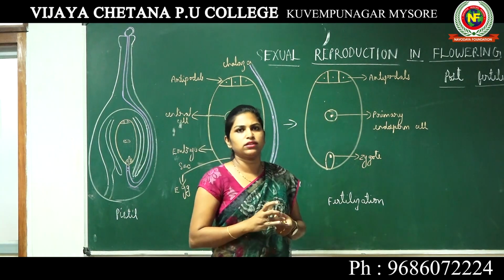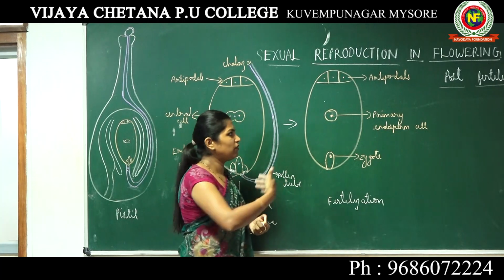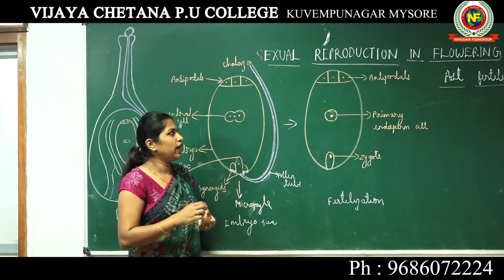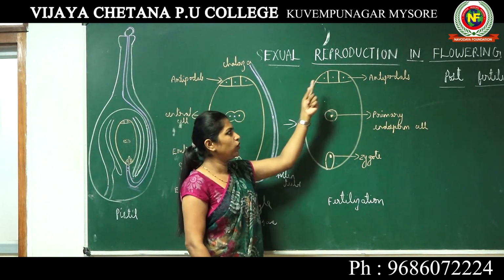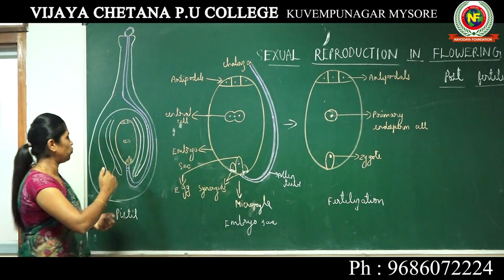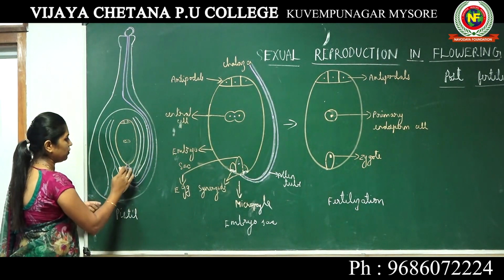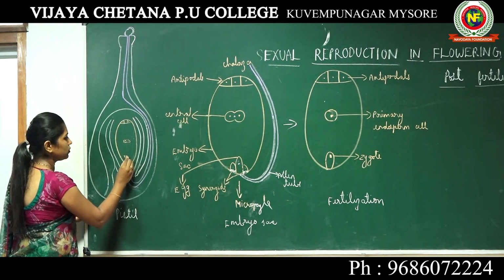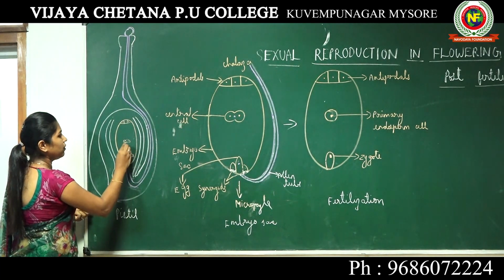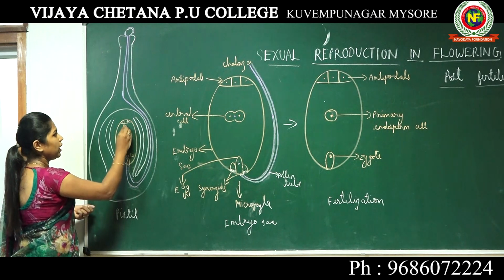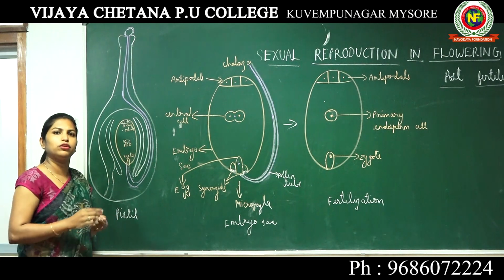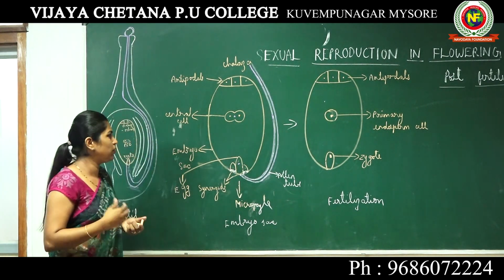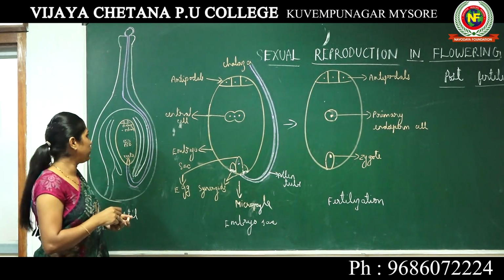They are nutritive in function, that means they give nutrition to the developing embryo and the endosperm, and after that antipodals degenerate. Okay, so after fertilization you will be able to see the embryo sac this way. Okay, so you will have a zygote here, you will have primary endosperm cell here, and you will have antipodals. We are not talking much about antipodals because anyways they are going to degenerate after providing nutrition, because they are very rich in proteins and fats.